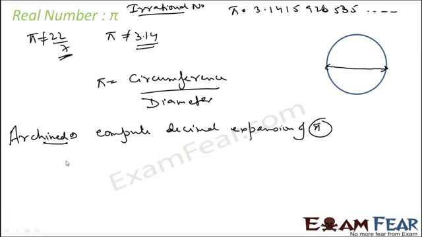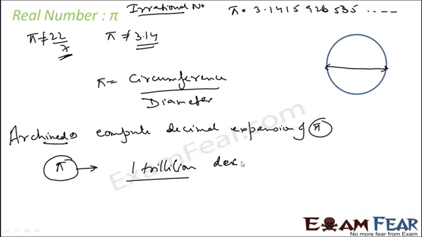And actually, in the current world, with the advancement in computer technologies, the value of pi has been computed till almost 1 trillion, not even billion, 1 trillion decimal places, using high-speed computers.